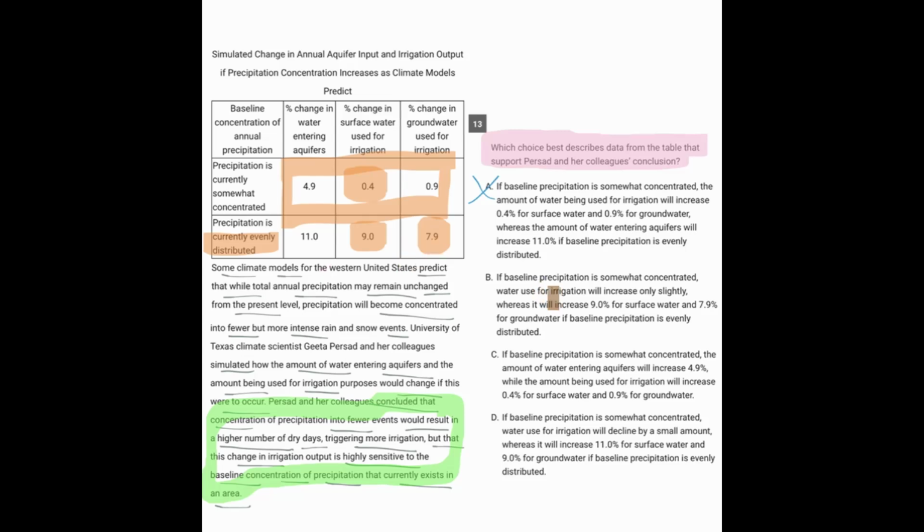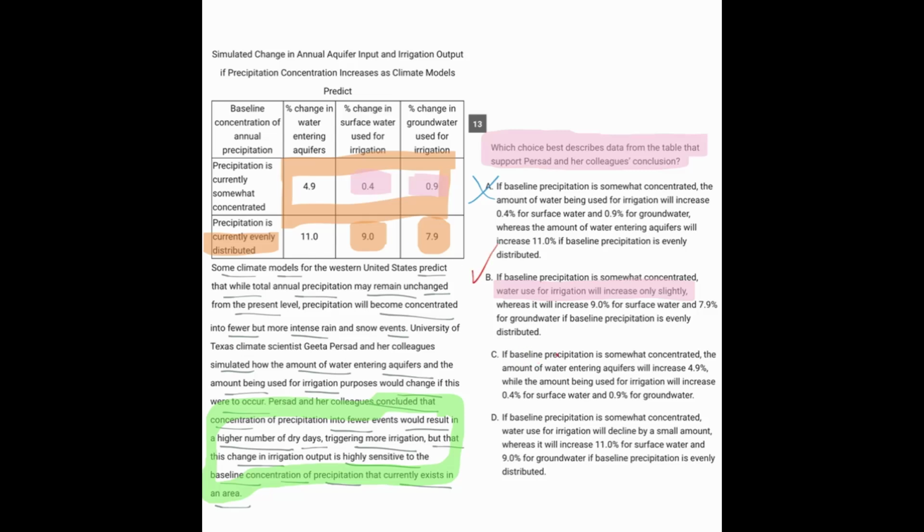And the one thing I might correct about the way I did this is when the statement says water used for irrigation will increase only slightly, I think that actually does include both of these numbers. So you have water use in the surface for irrigation and in the groundwater. Both of those numbers are really small, and they both are increasing only slightly. And we are comparing them to the appropriate numbers in the other row there. So far, we don't have any problem with answer choice B.